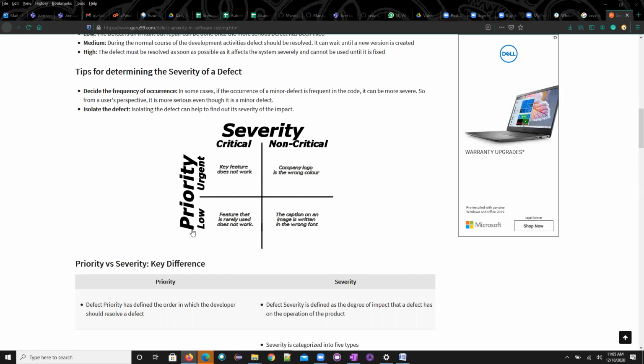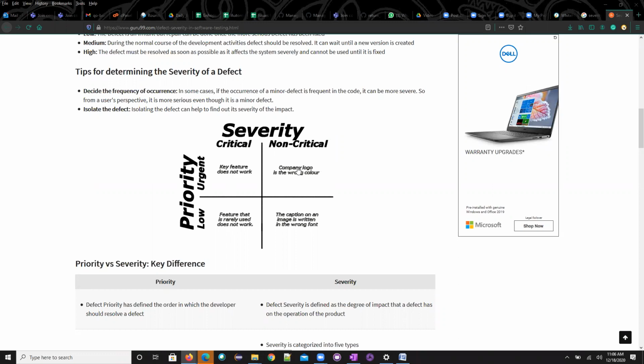Severity will have critical and non-critical, priority has low and urgent. What are the things we can say about high severity, high priority? High critical and high priority. Key functions that don't work, for example the login function, as Ruma said, if that is not working, then the priority of that one is very high and the severity of that one is very critical. Now non-critical means the severity is not so much, but priority is more.